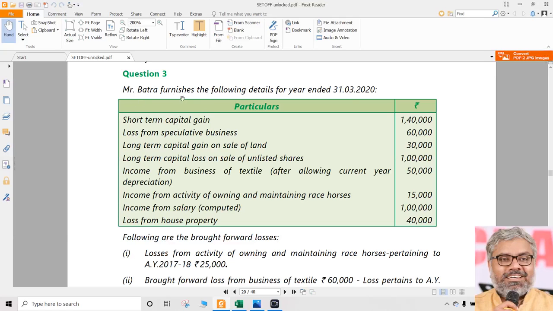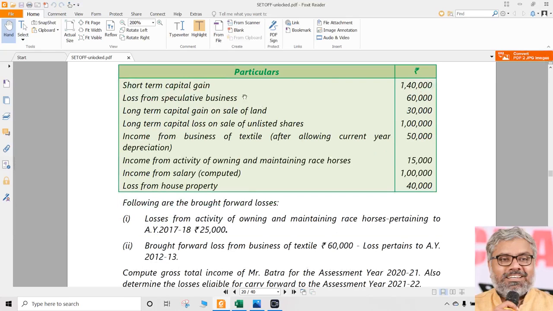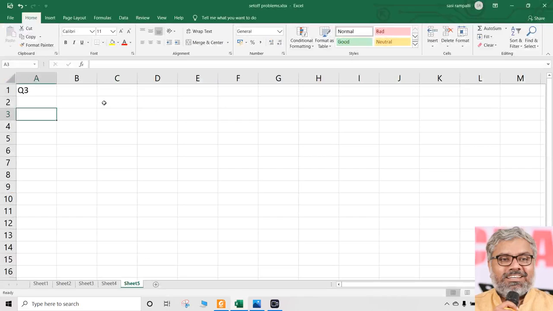Read it carefully. Mr. Batra furnishes the following details for the year ended 31st March 2020, naturally. And we have certain items which are all given here. For example, capital gains is there, business is there, salary is there, house property is there. So many items are there. We need to read through them very carefully, and definitely there is going to be an inner column and outer column, both should be there. And one by one, there will be different types of heads of income, be it income from salaries, income from house property, leaving sufficient space with each of them.